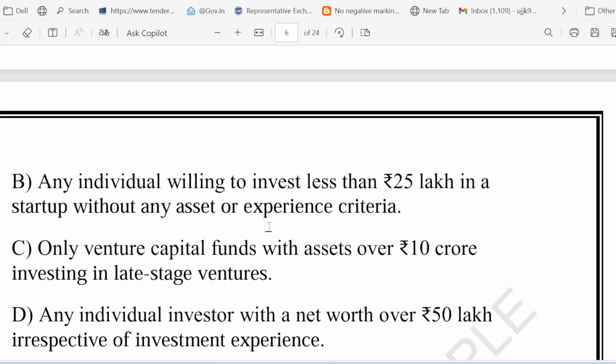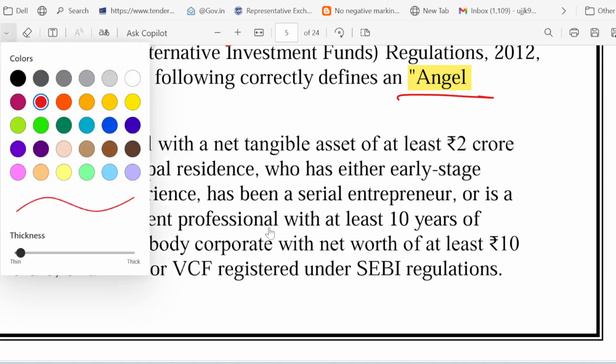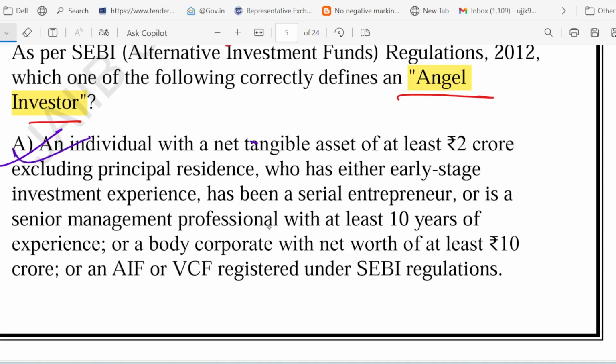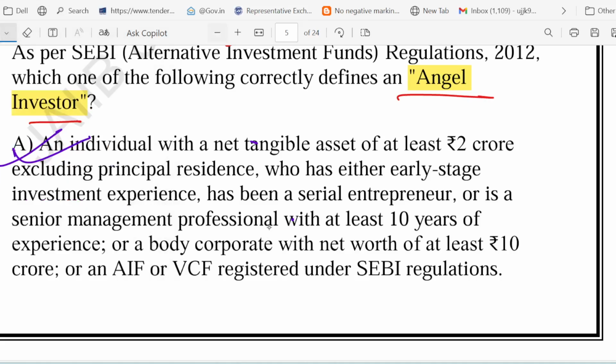So if you look at option A, the question is asking about angel investor. Yes, option A is the correct one. This one is the correct one, right? So remember some criteria. Let me explain. So this is the correct definition.